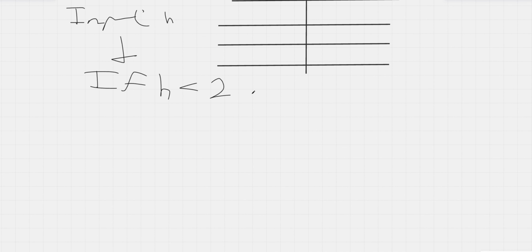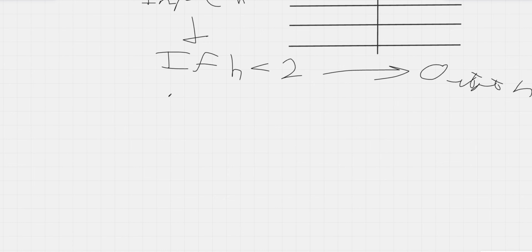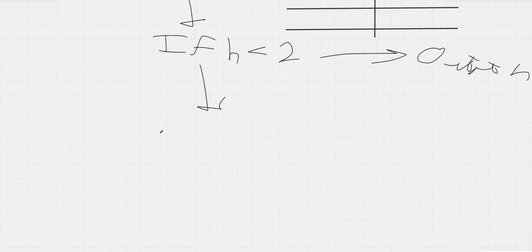Now imagine a flowchart is something like: input number, or n or h, then if h is less than 2, then if it's true we output h, and if it's false we subtract 1 from h.